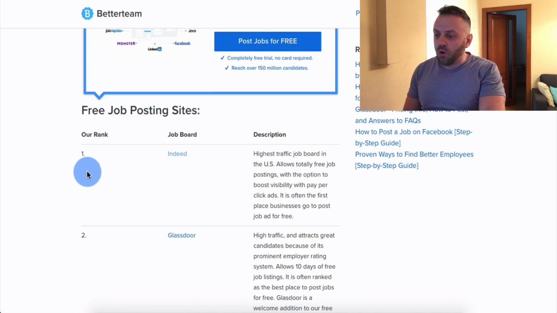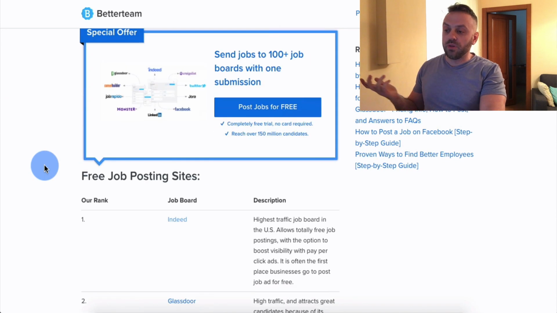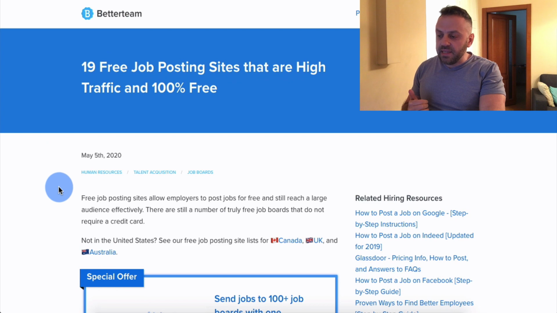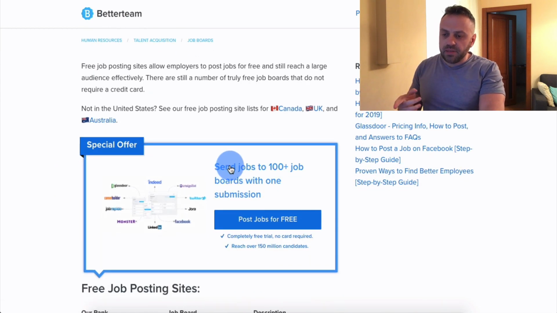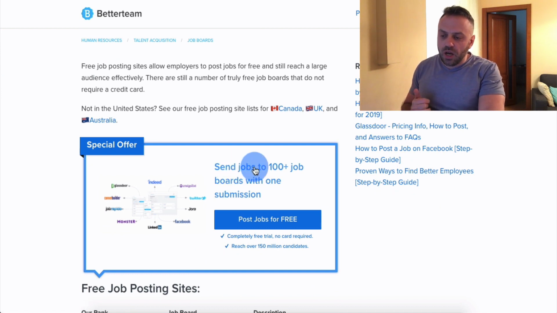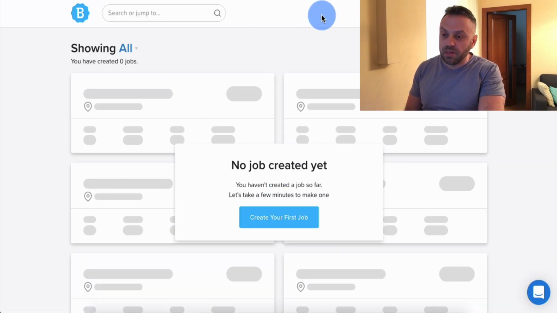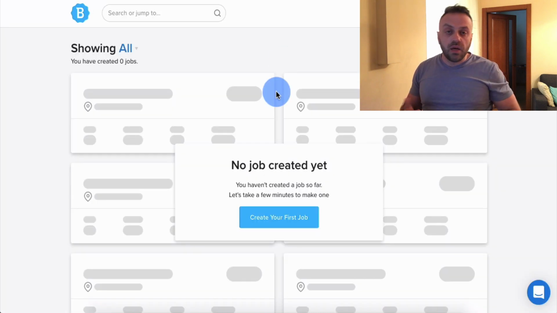And so I basically opened this link, and we have 19 free job posting sites that are high traffic and 100% free. Well, there you go, right? And Better Team itself, I was a little confused at first. Better Team is not just a regular blog. They're also a service, right? You can send jobs to 100 plus job boards with one submission. And I basically registered on there. You just click here, post jobs for free. You need to register, and that's all you need to do.